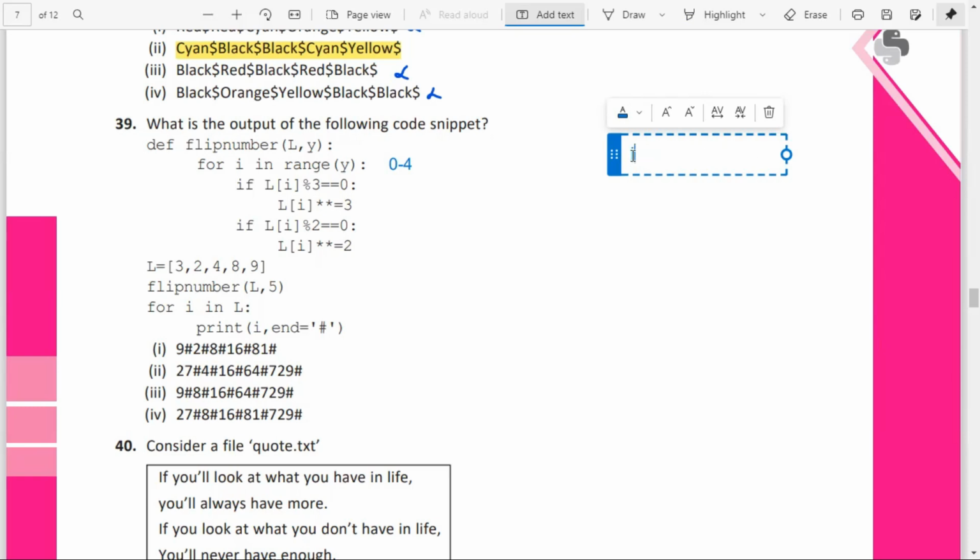It is checking L of 0, which is equal to 3, isn't it? So checking 3 modulus 3 is equal to 0. That is true. So L of I